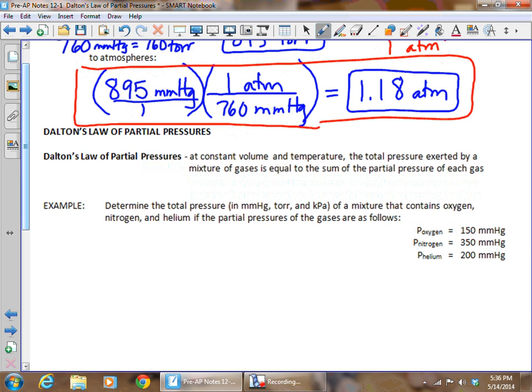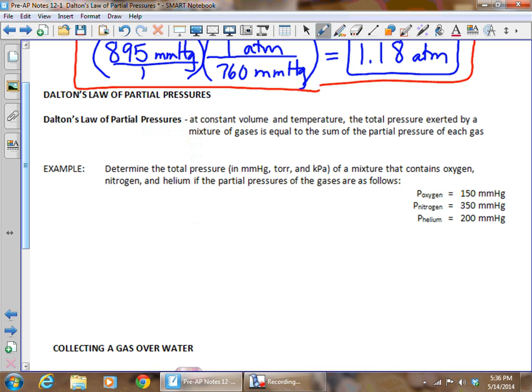Now, Dalton's law of partial pressures simply states that if we have a mixture of gases inside a container, the total pressure of that container is going to be equal to the sum of all the partial pressures of each gas that's in there. Now, what does that mean?